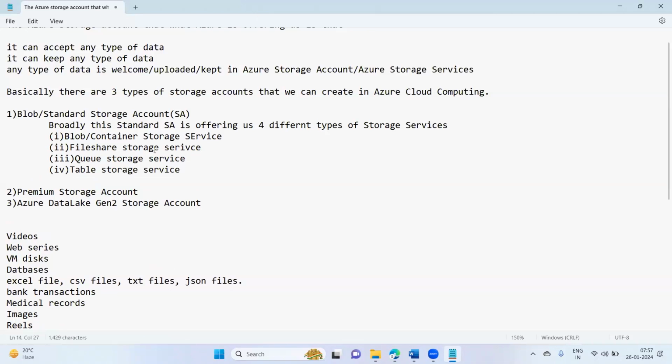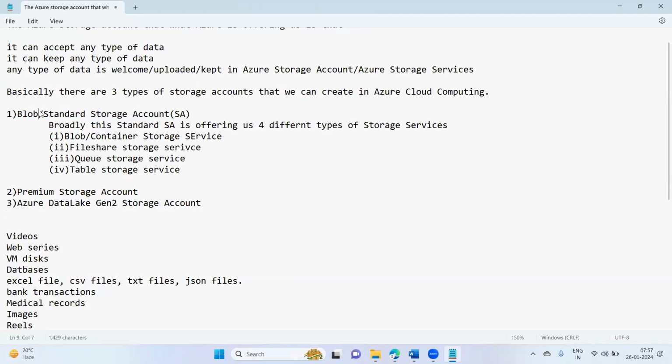Please understand, we are having three types of storage accounts. What is that? Blob storage account or standard storage account. Some people will call it a blob storage account, some people will call it a standard storage account. It's one and the same thing, don't be confused. Next, we are having the premium storage account. Then next we are having the Azure Data Lake Gen 2 storage account.